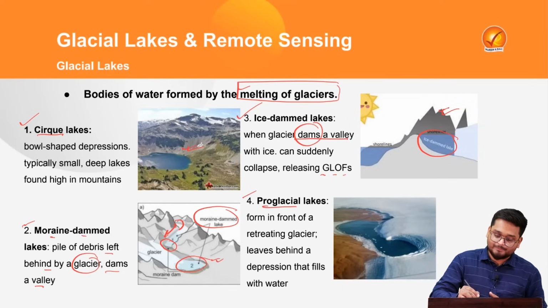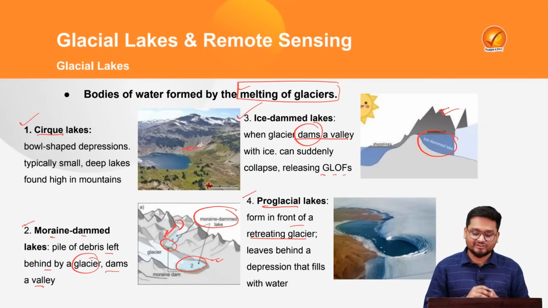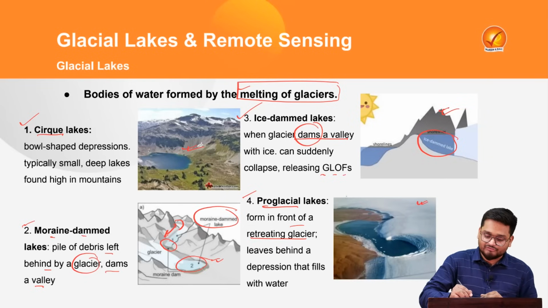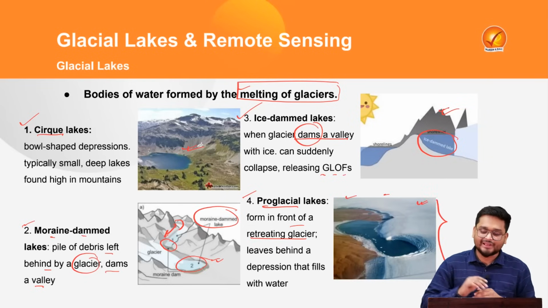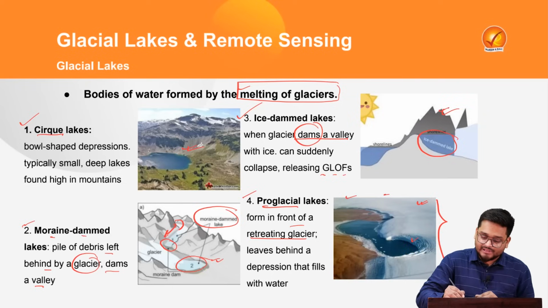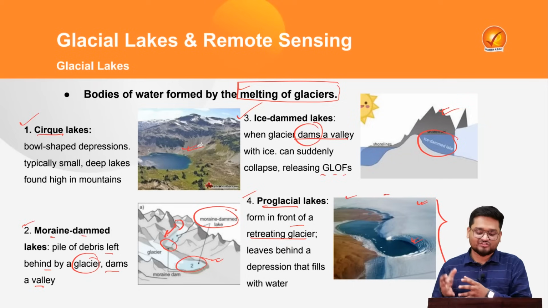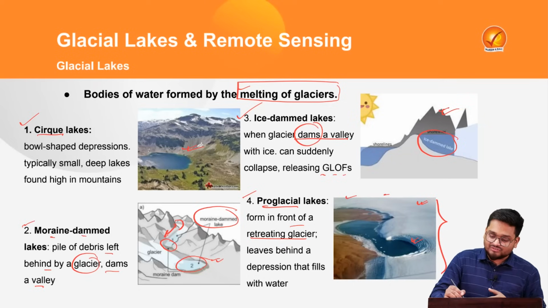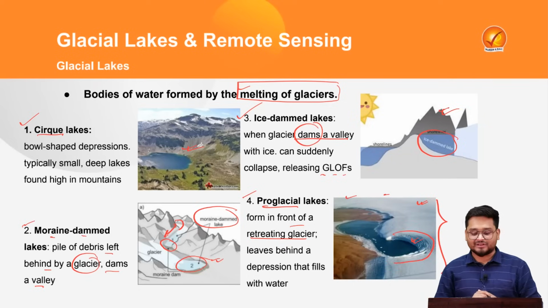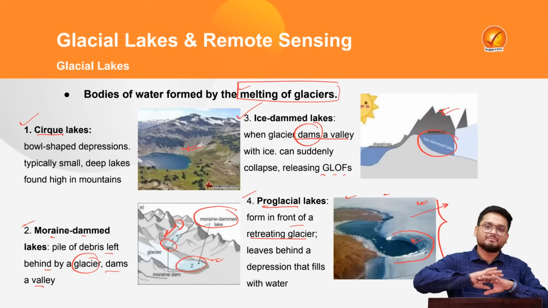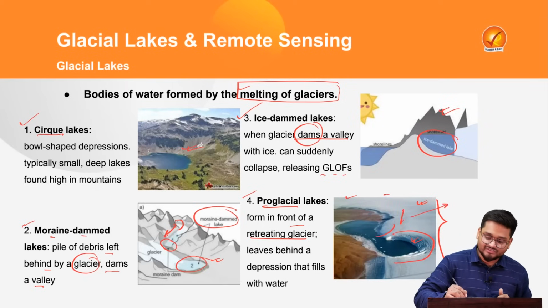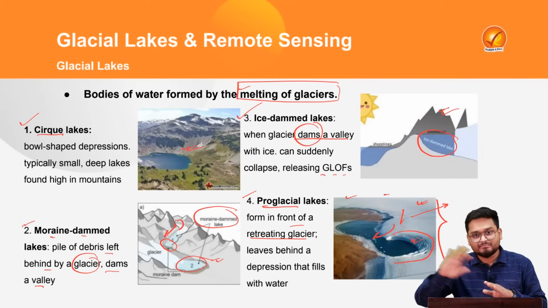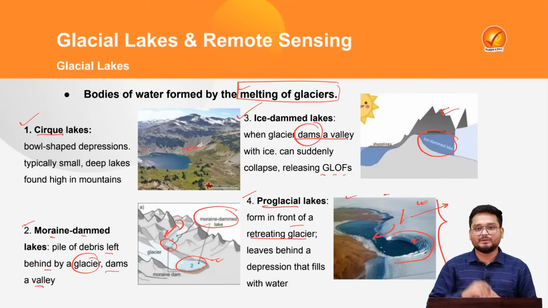And finally, we also have moraine dammed glacial lakes, which are formed in front of a retreating glacier. As you can see here, vast amounts of glaciers are surrounding it, and at this particular point the glacier ice is melting, leaving behind a great depression that fills with water. Now this glacier is retreating back, that means the ice is melting and converting into water. It is melting back, but it is creating a heavy depression.